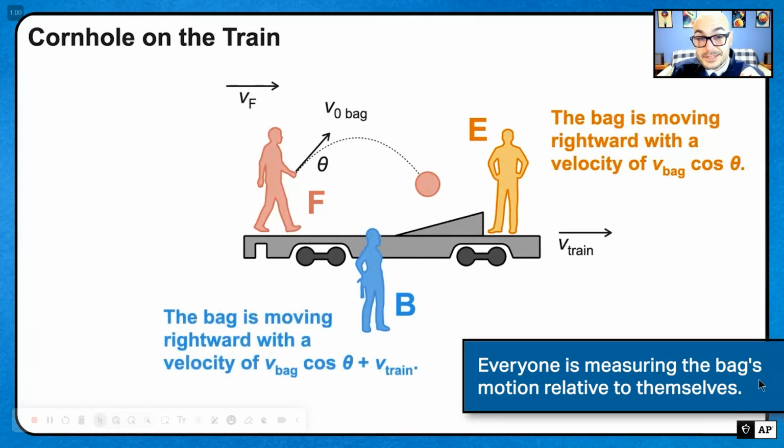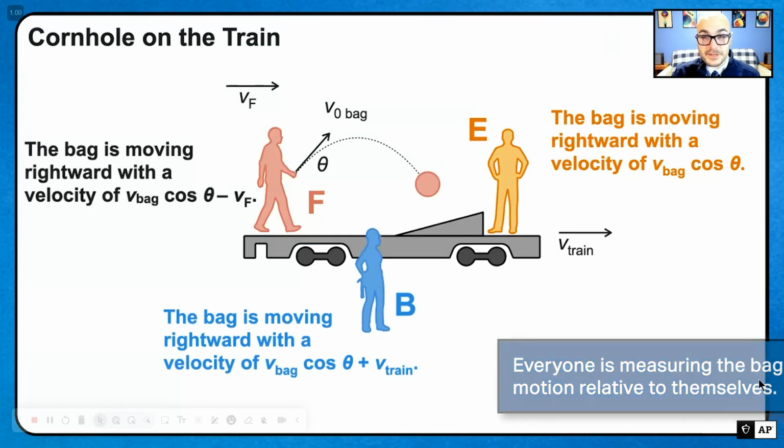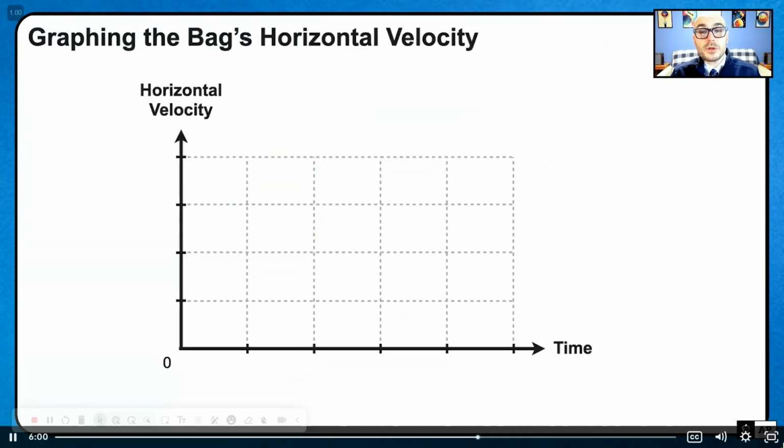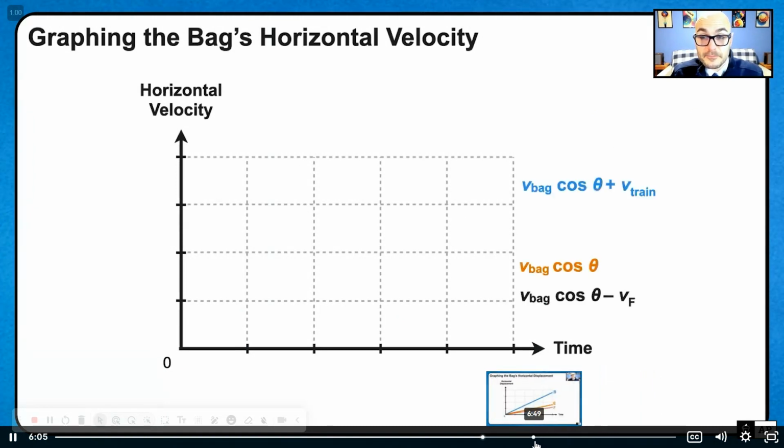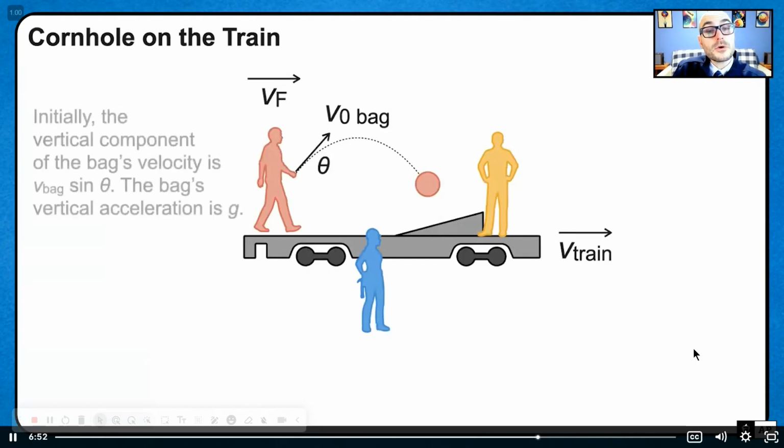Person B says, well, the bag is moving with that horizontal velocity plus the velocity of the train. And because person F is approaching that beanbag, they see it moving with v bag cosine theta minus their own velocity, minus vf. So they would all graph the beanbag's horizontal velocity differently. Let's see what they say about the vertical velocity.